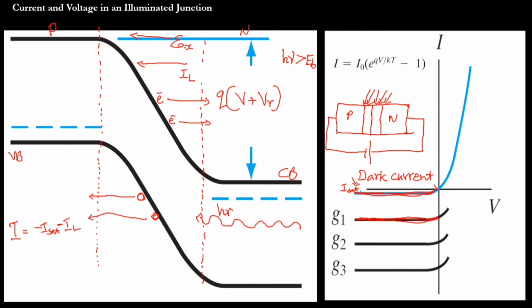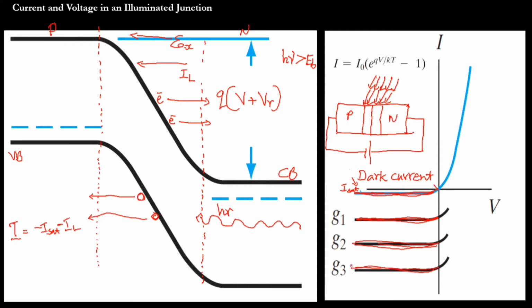Now assume we increase the intensity, so more photons are falling on the PN junction. The light current IL will be more because of more intensity. You will get a larger current than the previous one, and if you increase the intensity still further, the current will be more and more.